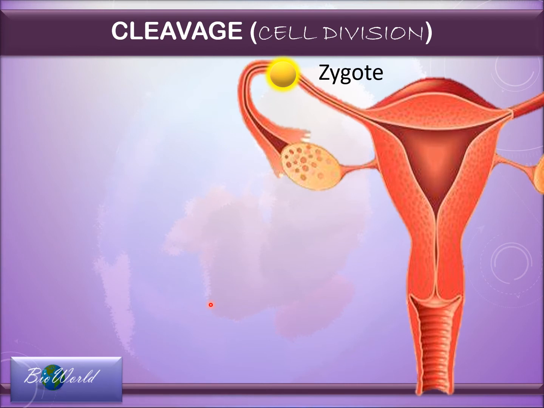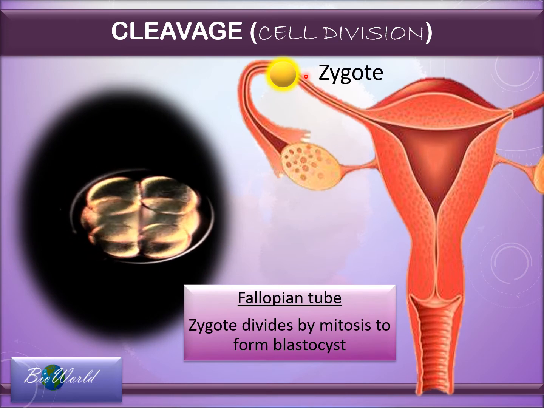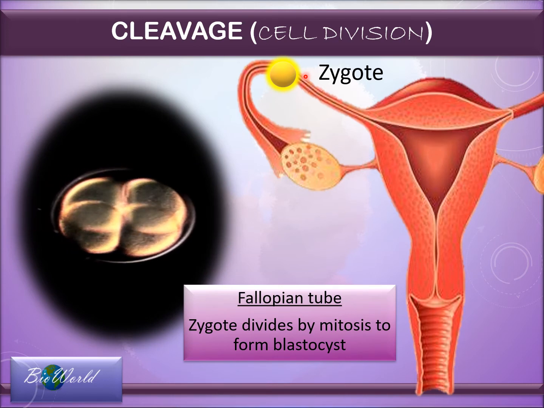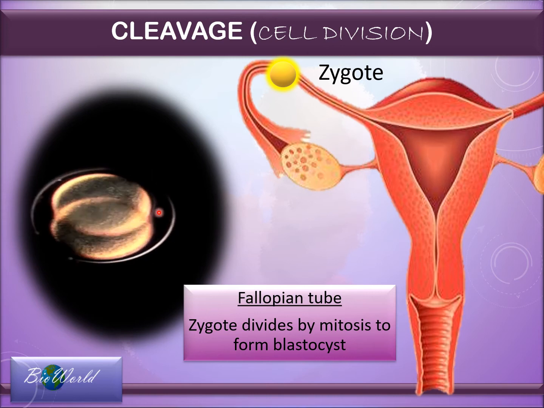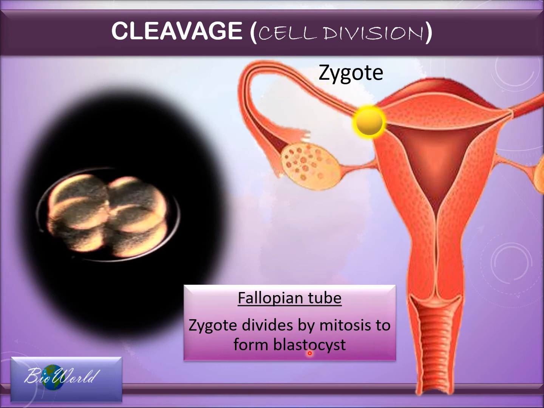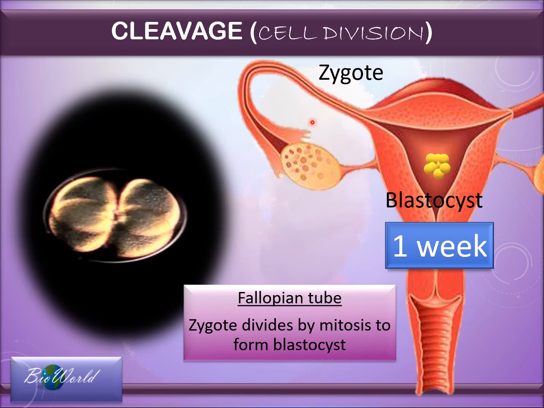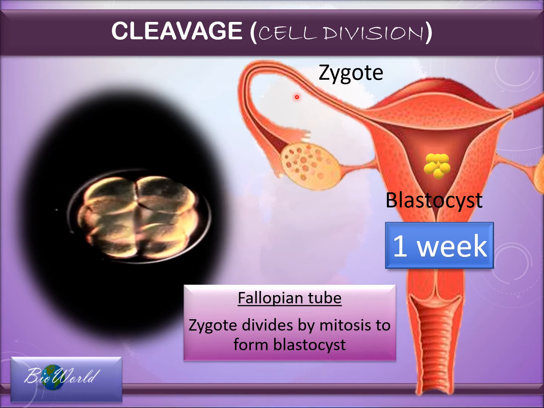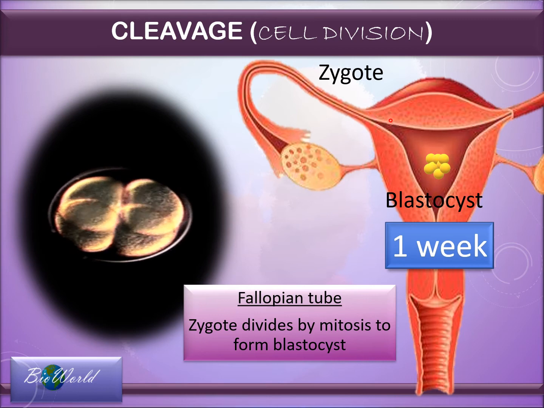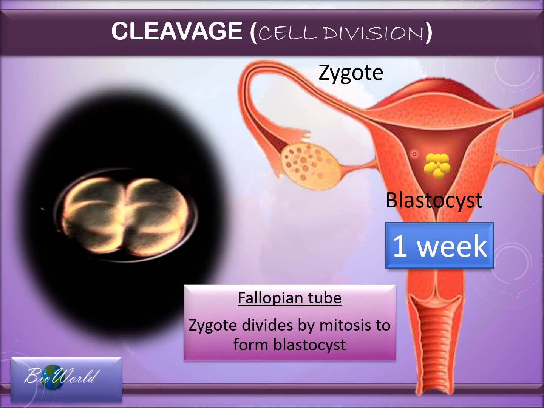The first stage leading to implantation is called cleavage. Cleavage involves the process of mitosis, where the single-celled zygote will begin to divide into a multicellular structure called a blastocyst. This process actually takes one whole week to occur, where the zygote, which has become a blastocyst, will travel along the fallopian tube to the uterus. Now this will continue on to the second step.